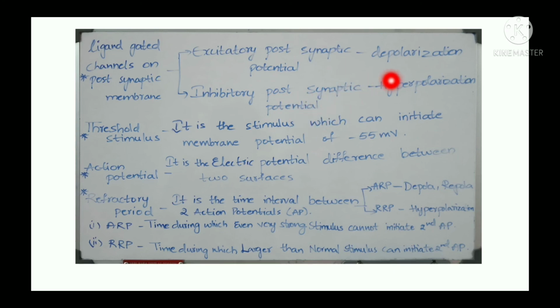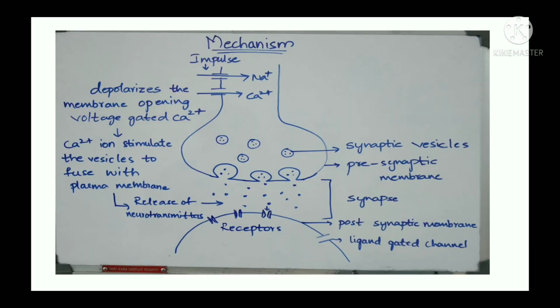You may get a doubt: why does the excitatory postsynaptic potential cause depolarization and why does the inhibitory one cause hyperpolarization? We know that there are two types of neurons, excitatory neurons and inhibitory neurons. An excitatory example is glutamate producing neurons, and an inhibitory example is GABA producing neurons.